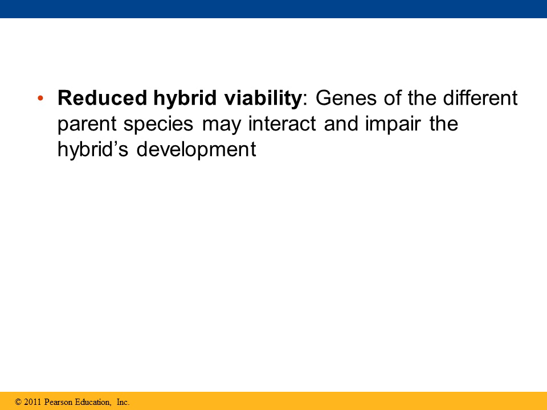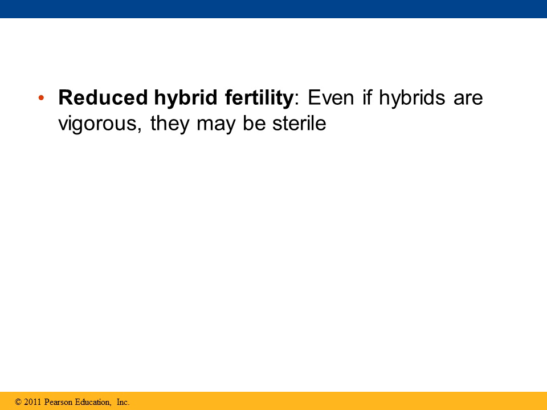The first postzygotic barrier is reduced hybrid viability, which is when the genes of the different species may interact and impair the hybrid's development. Then there is reduced hybrid fertility, which happens when the hybrids are vigorous, but they are sterile.